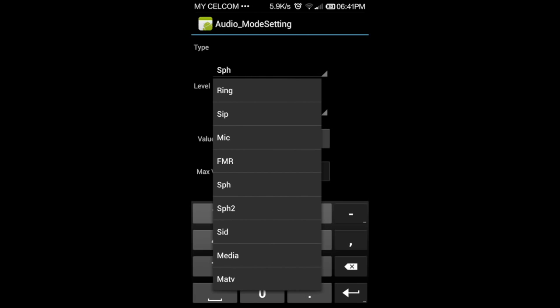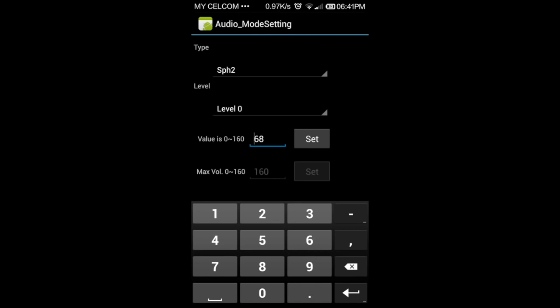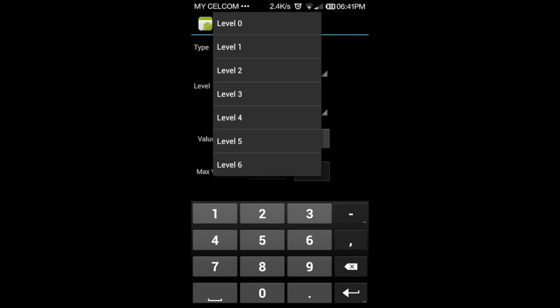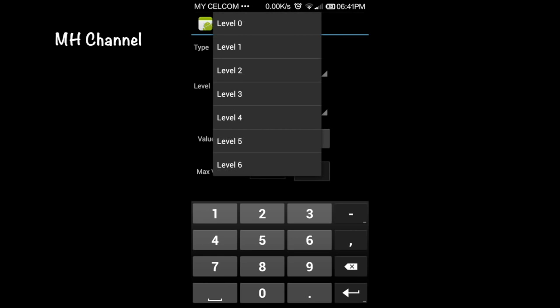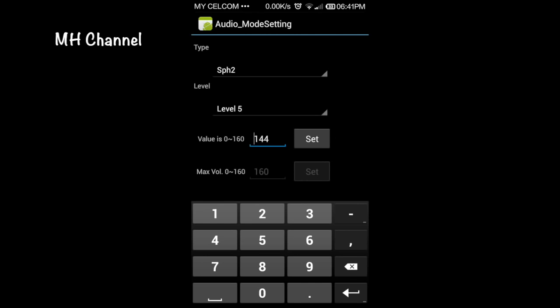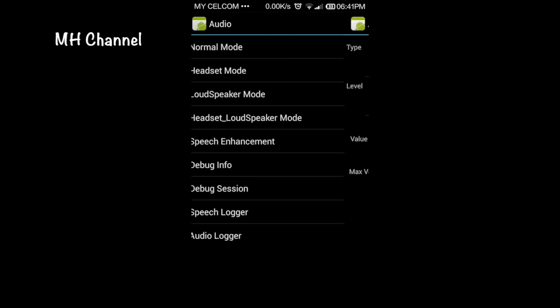Then change to the SPH2. Put the value for level 0, 68 set. Level 1, 83 set. Level 2, 99 and set. Level 3, 114 and set. Level 4, 129 and set. Level 5, 144 and set. And the last one, level 6, 160 and set. And you have done here.